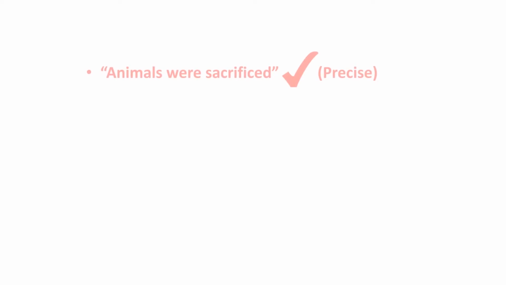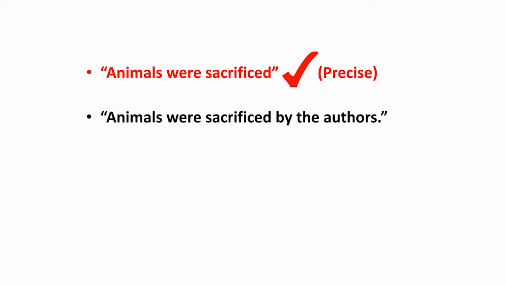Sometimes a subject is not required in scientific writing or academic writing, for very obvious reasons. We know that the authors have done it, so you need not mention the subject. Let's understand this with an example. Animals were sacrificed. Animals were sacrificed by the authors.